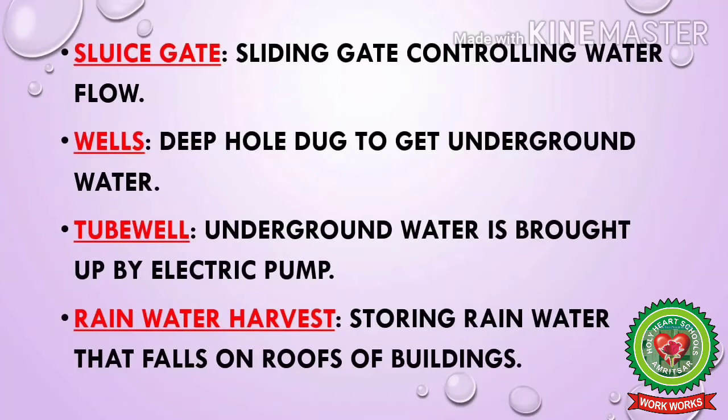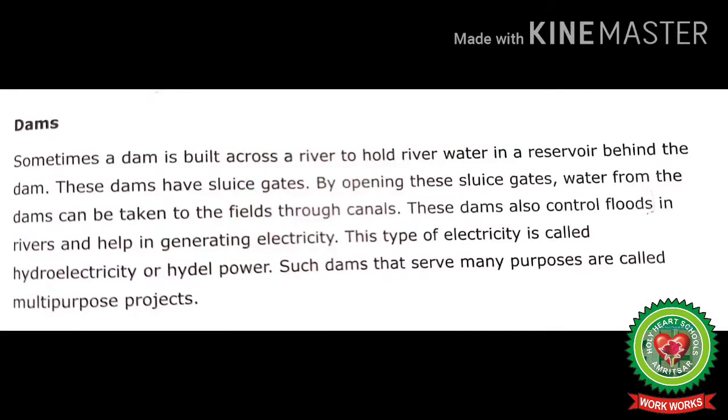Number 6, wells: deep hole dug to get underground water. Number 7, tube well: underground water is brought up by electric pump. Number 8, rainwater harvest: storing rainwater that falls on roofs of buildings. Now let's start reading. Dams.